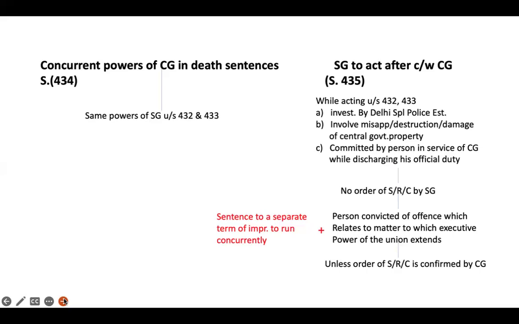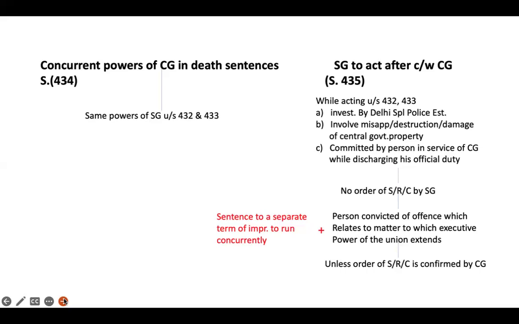Now, subsection 2 of the same section says that no order of suspension, remission, and commutation of sentences by the state government shall be passed if the person has been convicted of an offense which relates to matters to which the executive powers of the union extend and who has been sentenced to separate terms of imprisonment which are to run concurrently, unless the central government also passes the order of suspension, remission, and commutation of sentences.